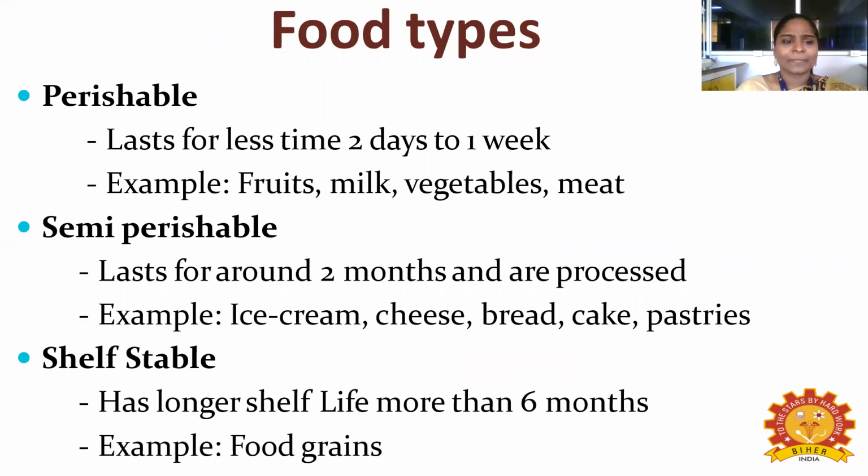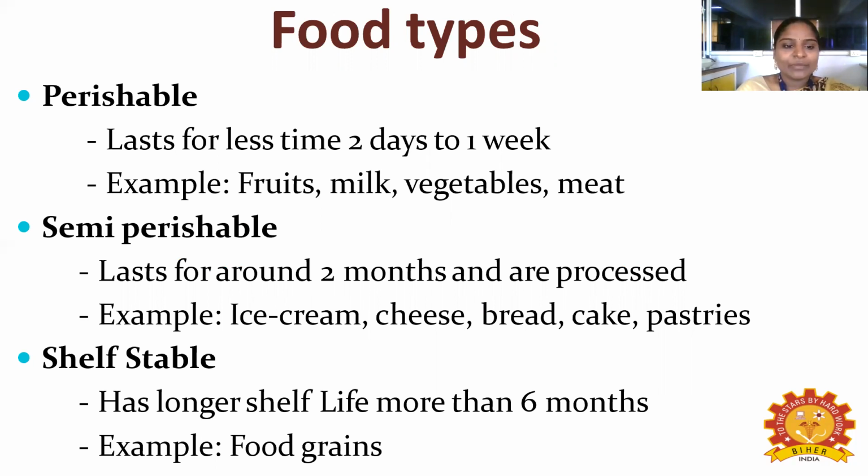First, perishable food. These foods last for less time; they will be in good condition for 2 days to 1 week. Examples are fruits, some vegetables, milk, and meat. These are all examples of perishable food.